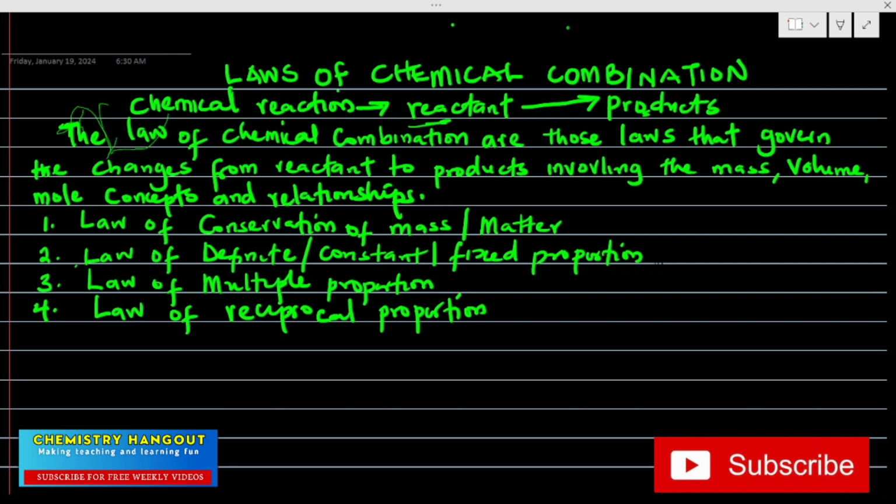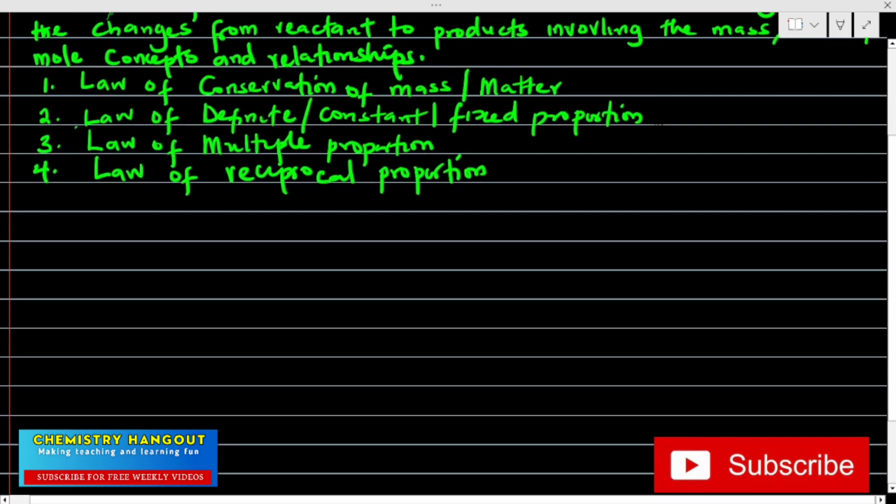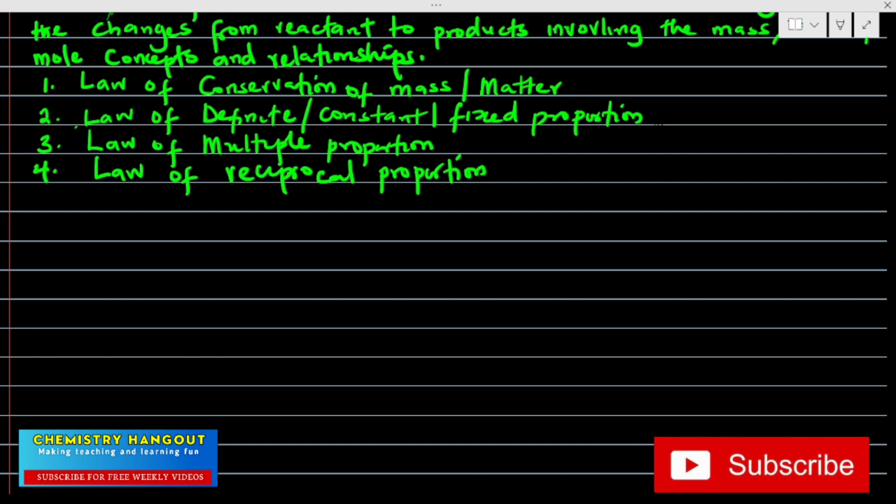What are the applications of these laws? Very important. How do we use these laws? What is their relevance in chemical reactions? How do they work? I'm going to take two in this particular video so that it will not be very long. Then I'll do another video to explain number 3 and number 4. So in this video, I'm going to be explaining the law of conservation of mass or matter and its application, and the law of definite or constant or fixed proportion.